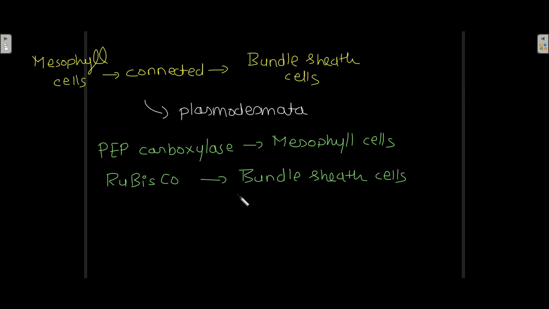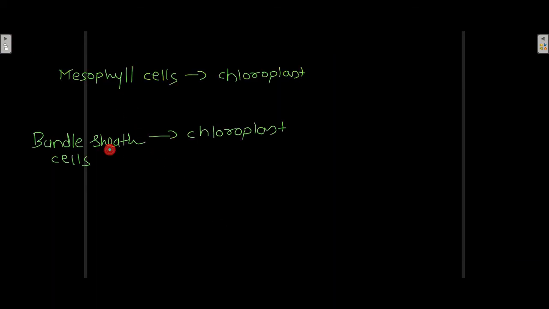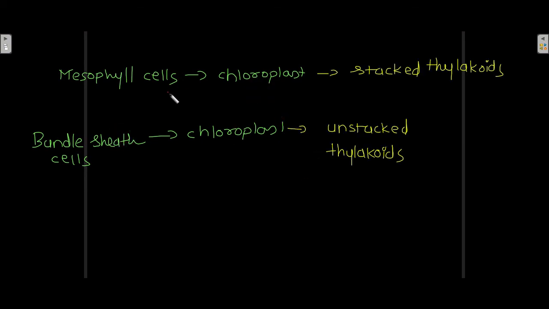PEP carboxylase is present in mesophyll cells, Rubisco is present in bundle sheath cells. Both mesophyll cells and bundle sheath cells contain chloroplasts. But the chloroplast of mesophyll cells contains stacked thylakoids, whereas the chloroplast of bundle sheath cells contains unstacked thylakoids. That is, the chloroplast of the bundle sheath cells doesn't have grana, which is why it contains unstacked thylakoids, whereas the mesophyll cell chloroplast has grana, which is why it contains stacked thylakoids.